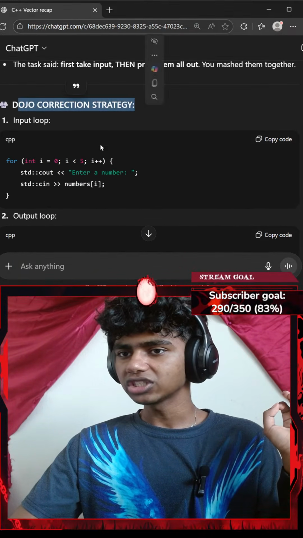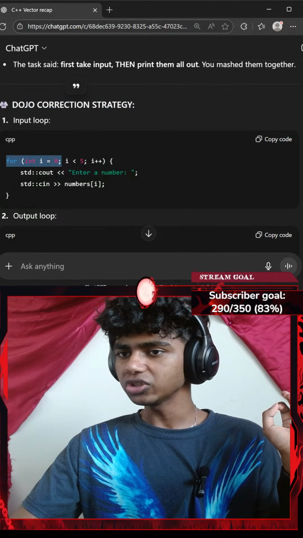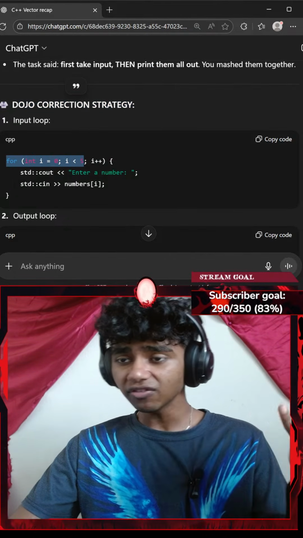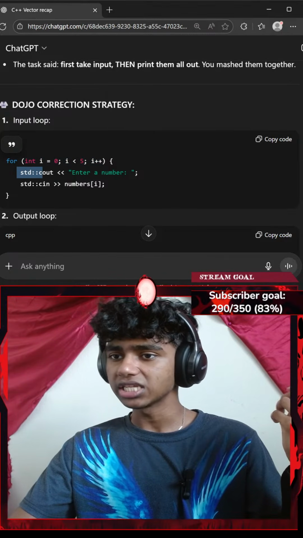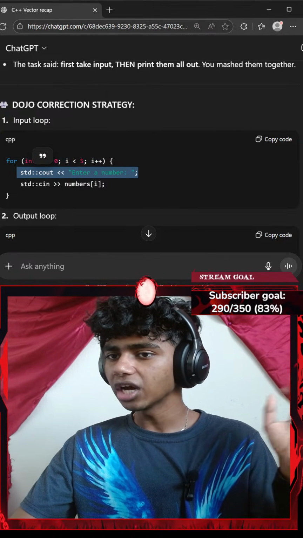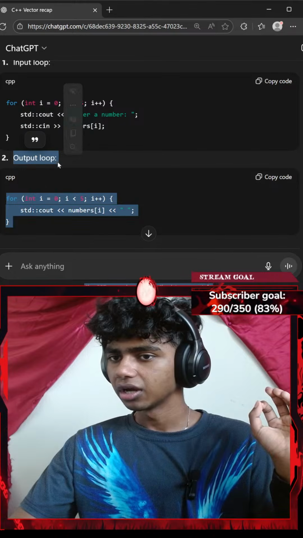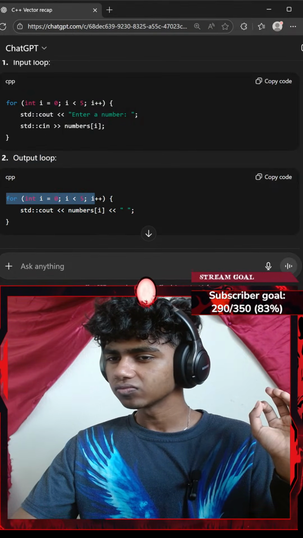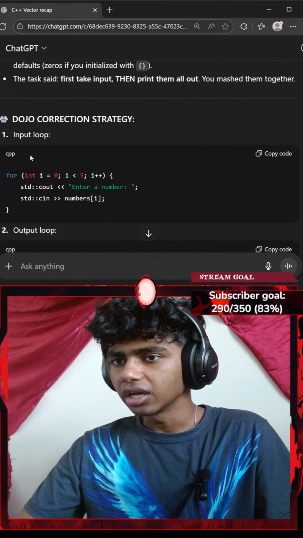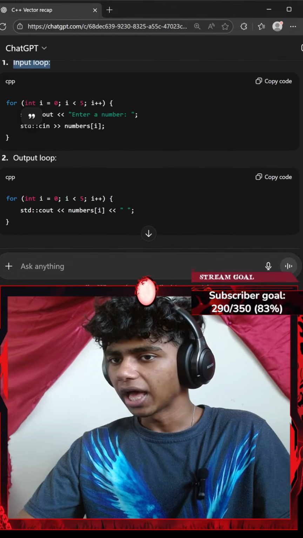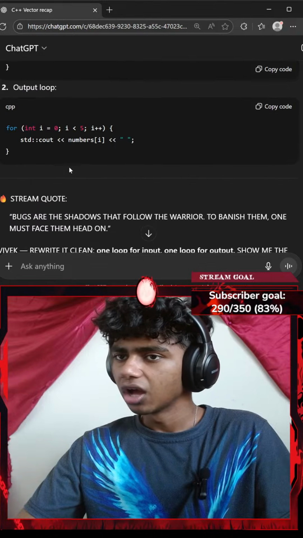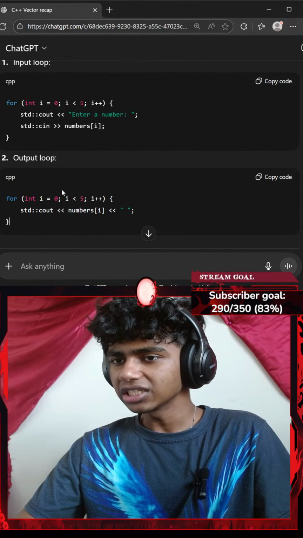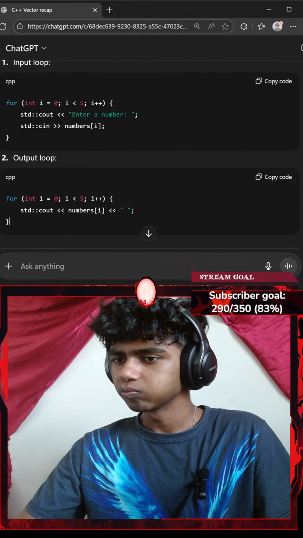Okay, the correct strategy: for every I which equals 0, while my I is less than 5, I'm going to increase it by 1, standard console output, enter a number. I did this part. And then an output loop for every I. Okay, input loop and output loop. Is this like a nested loop? I don't think it's a nested loop.